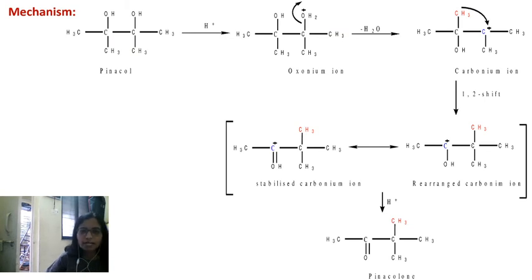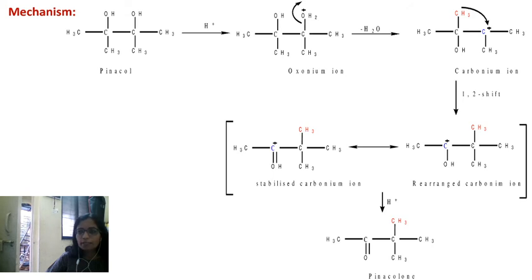As the reaction takes place in acidic conditions, you can see first the acidic proton attacks this OH. Here this OH becomes OH2+. Now in the next step this OH2 is eliminated, as water, and this carbon atom becomes electron deficient.